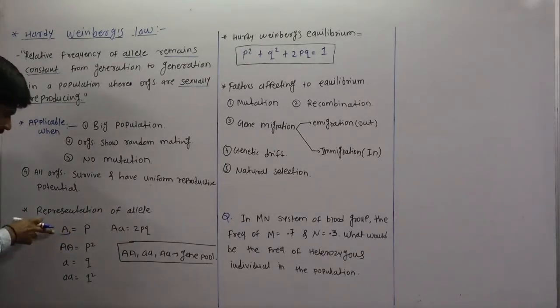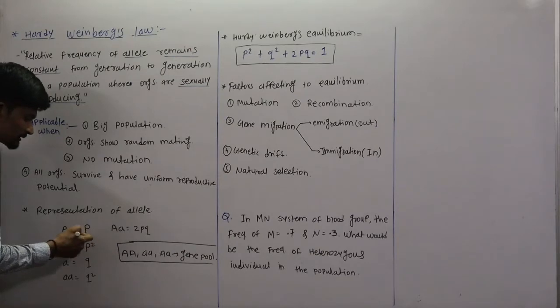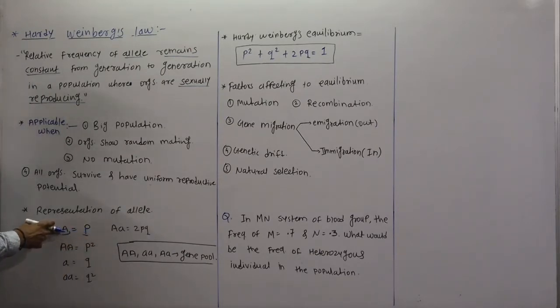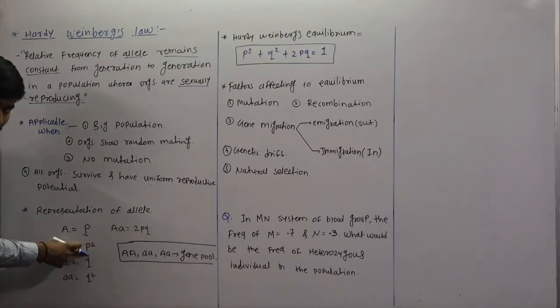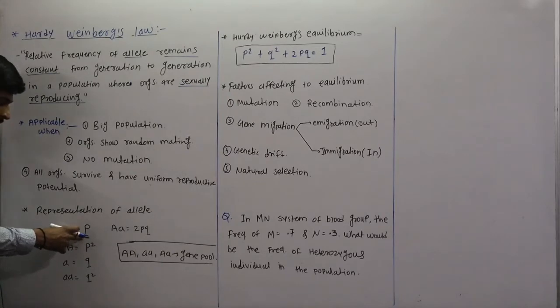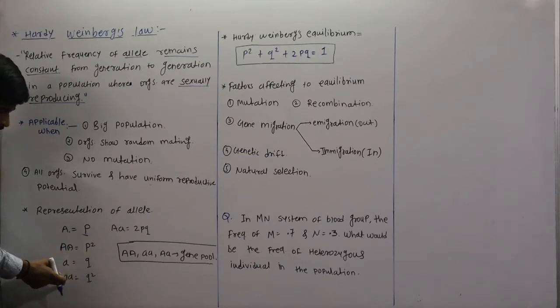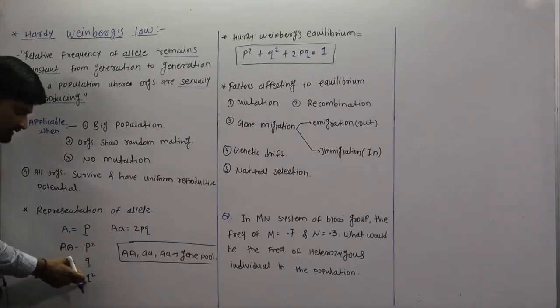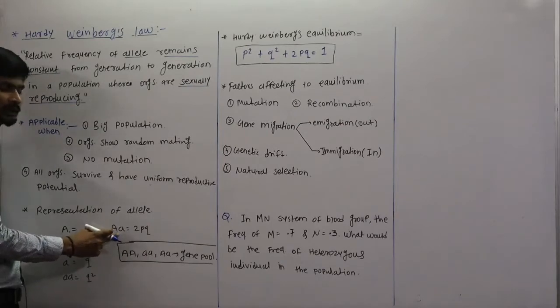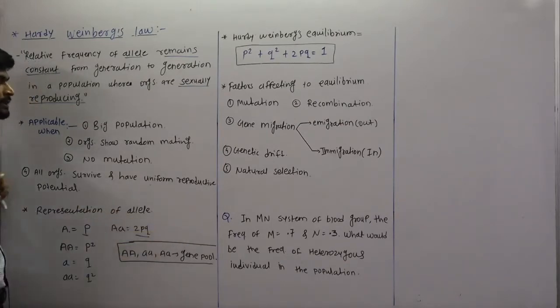So capital A here is represented by P. Two dominant alleles, the homozygous dominant, are represented by P square. The recessive allele is represented by Q, homozygous recessive is represented by Q square, and heterozygous is represented by 2PQ.